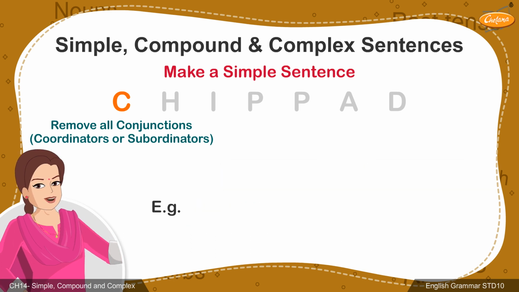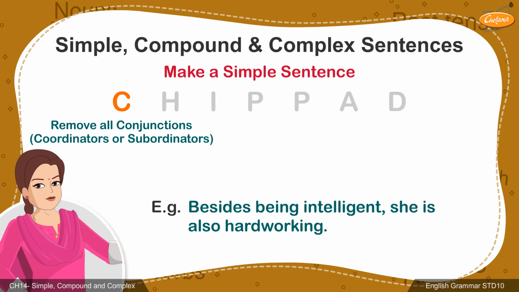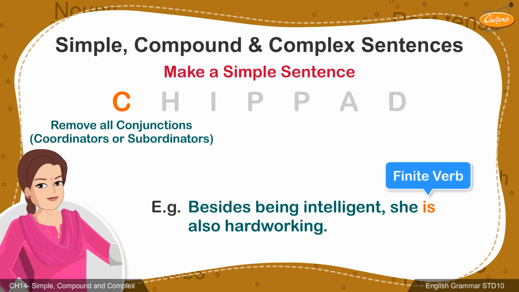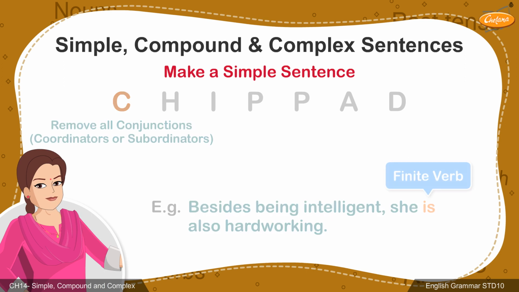Thus, we can rewrite this statement as, besides being intelligent, she is also hardworking. Now, we only have one finite verb, is, in the sentence. Hence, it is a simple sentence.